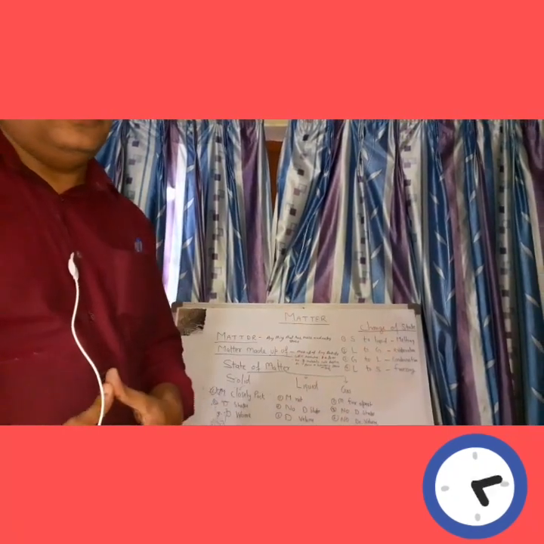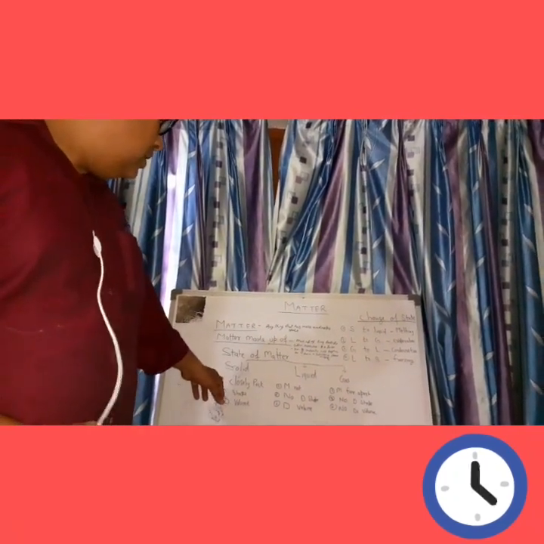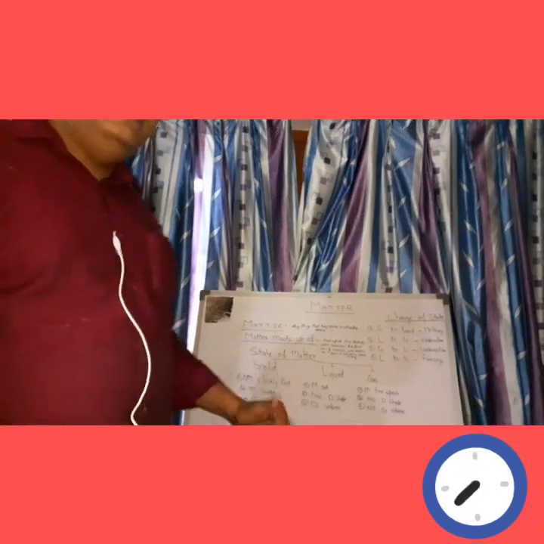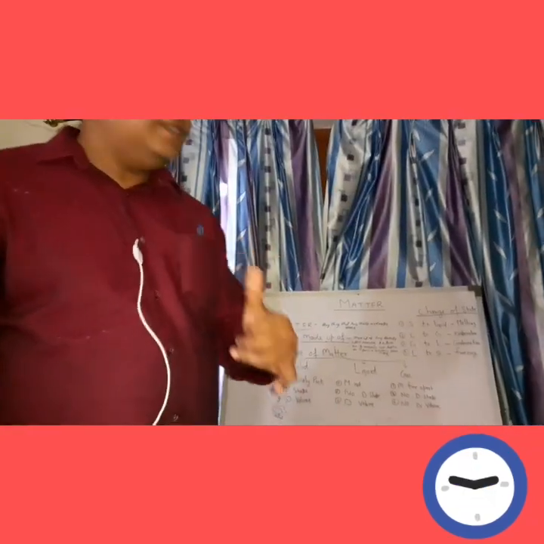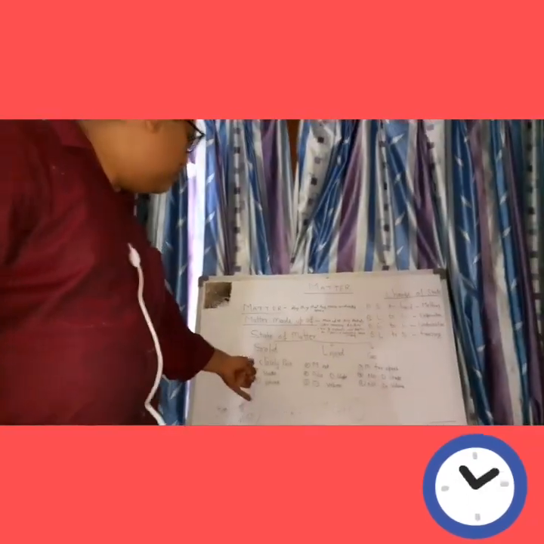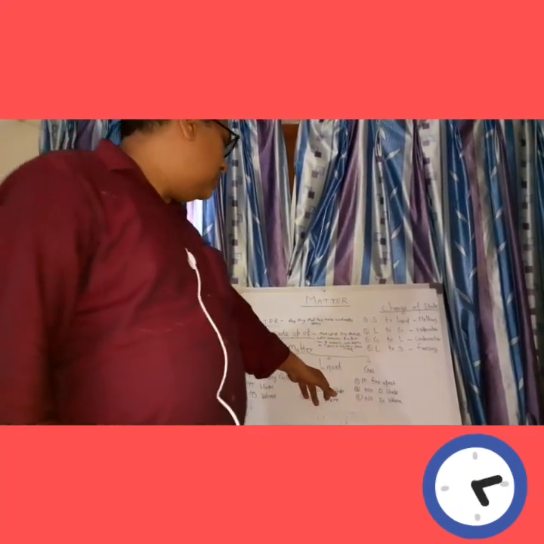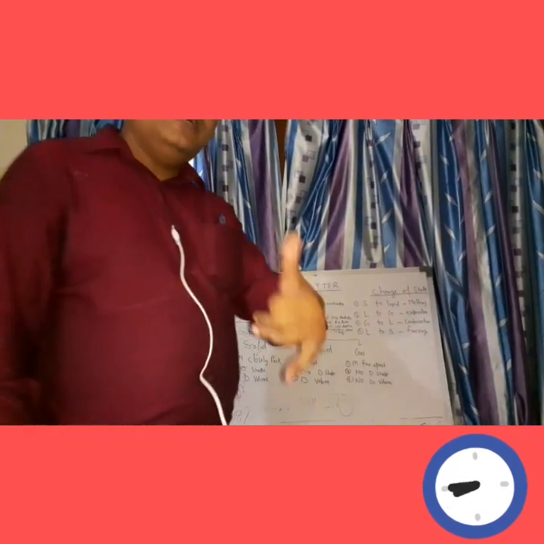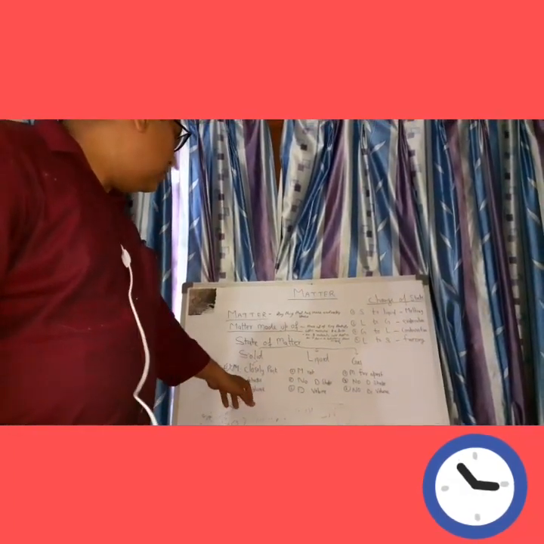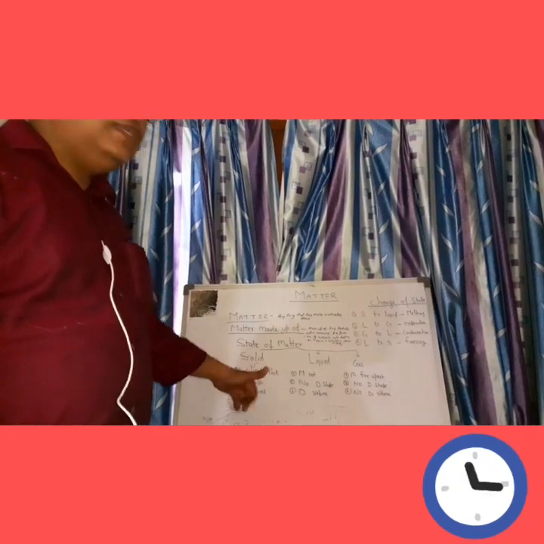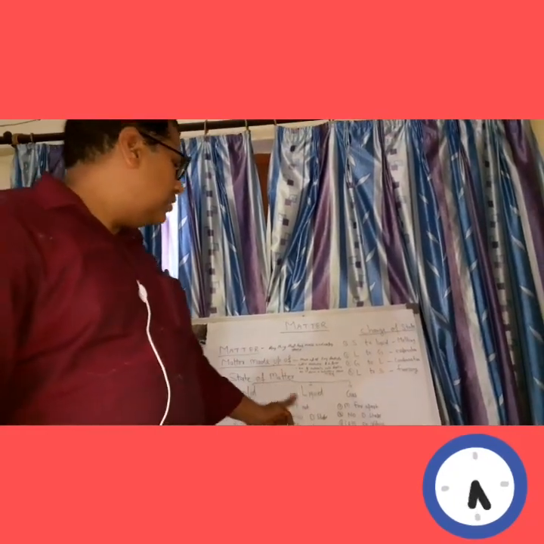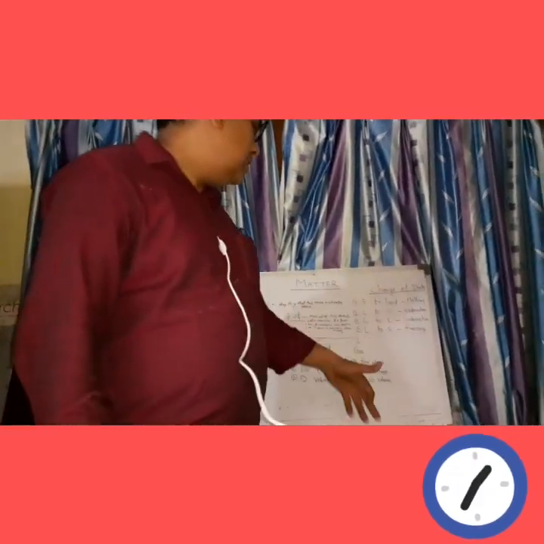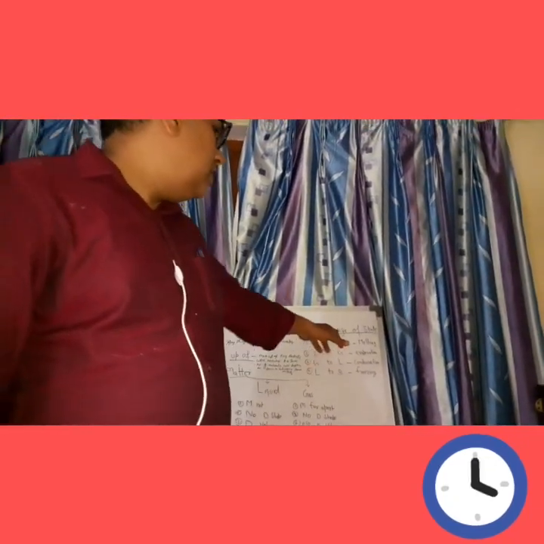Solids have a definite shape, while liquids and gases do not. Solids and liquids have a definite volume, but gas has no definite volume.